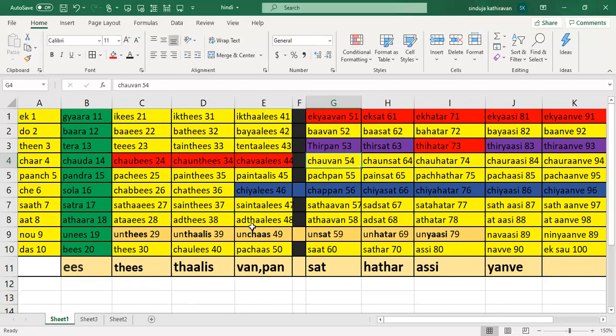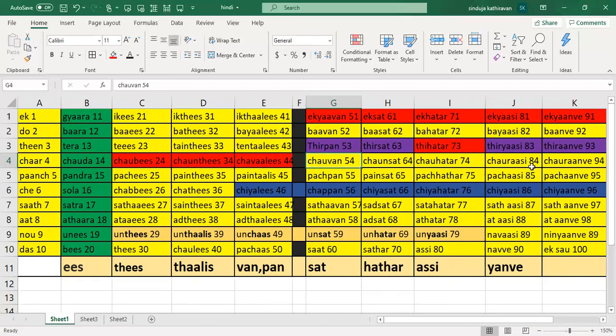So now where were we? We were talking about the forties. So why I'm telling this is, here we are no longer going to use this pachas, that is the main name of it. We are going to use the made up one and pun here, so it becomes chawan. Okay, and now again let's see 64. We have to read it from back. So 4 is chow, and 60, the made up name is sat. So chaun sat, you got it. Then again now 74. 4 is nothing but chow, and 7 is the made up name Hatar. So chow Hatar. You got it?